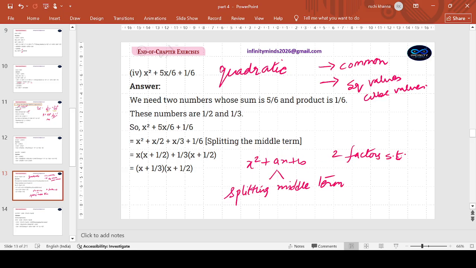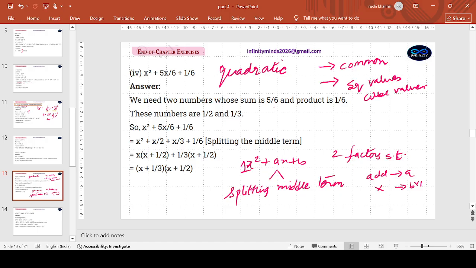But yes, later we do use two factors such that if I add, I get a, and if I multiply, I get b into 1. If there is a coefficient, that is taken care of, okay?